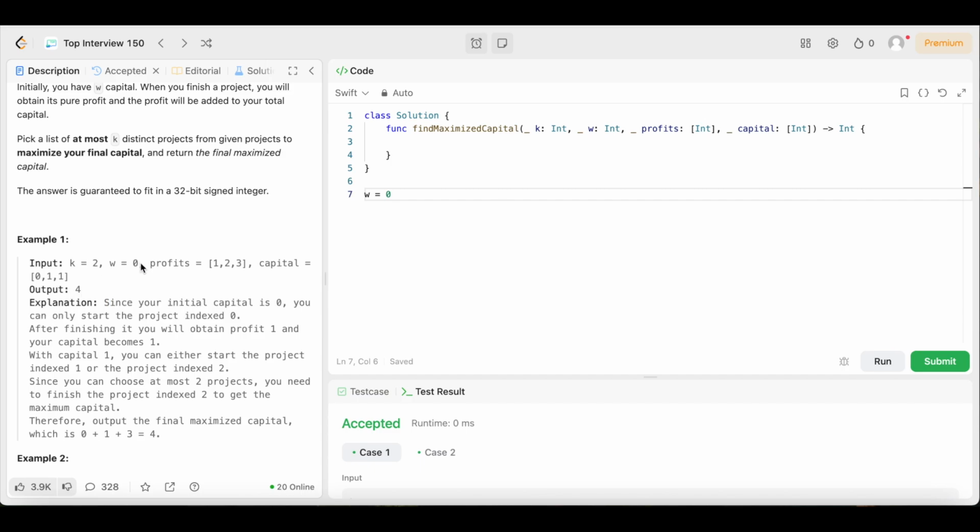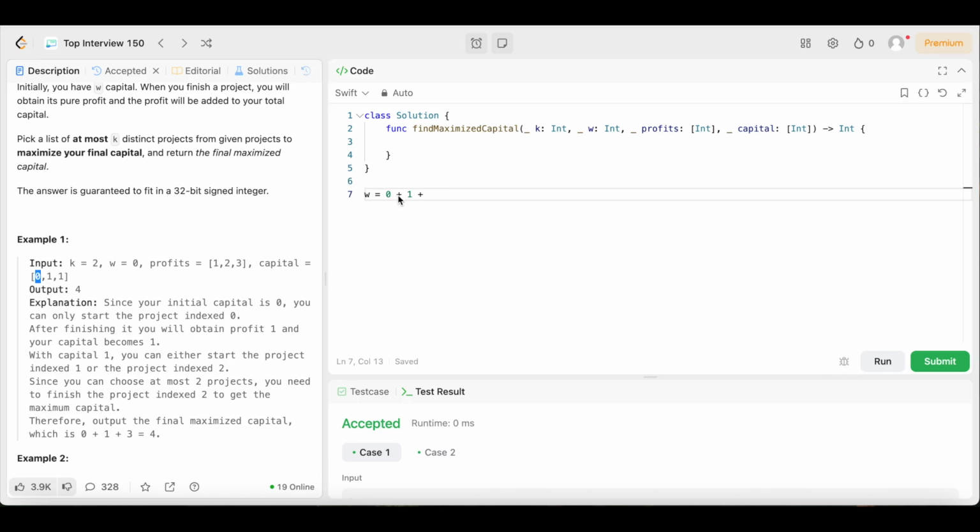Since right now W equals 0, we can only afford to do this project right here. Boom. We do this project and now we get 1 profit. So we can put 0 plus 1, because we made a profit from doing this project.